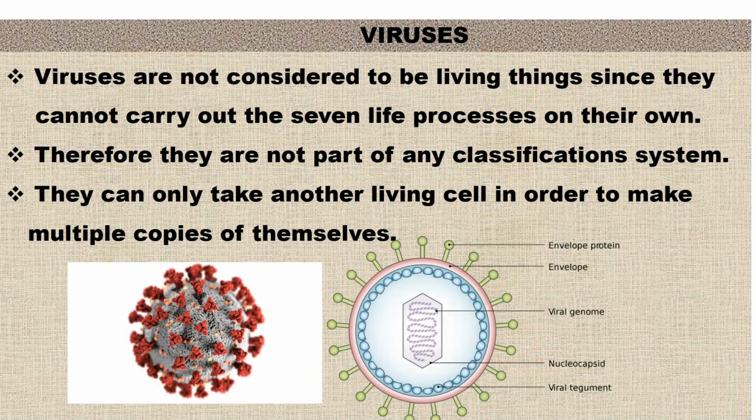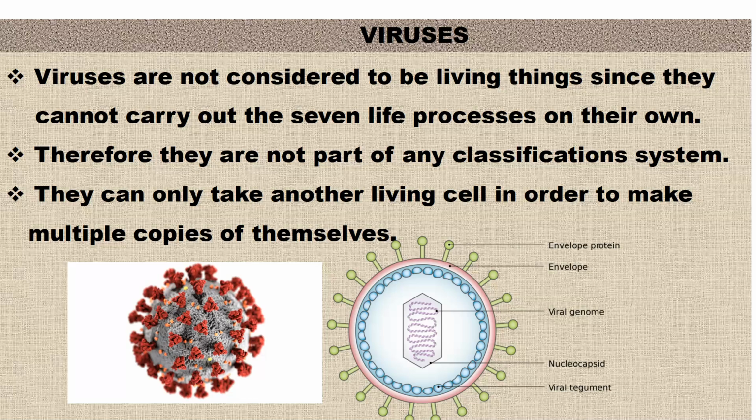Now, finally, we can look at the viruses. Of all living organisms, viruses are not in any group because they are not deemed to be living organisms. Viruses are not considered living things since they cannot carry out the 7 life processes on their own.